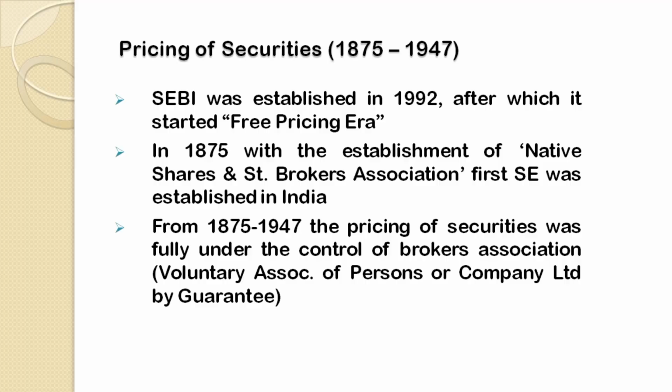Now, both these associations, whether it was a voluntary association of persons or a company limited by guarantee, both types of stock markets they used to control. They had full control over the determination of securities prices. They used to determine the prices of the securities on their own.